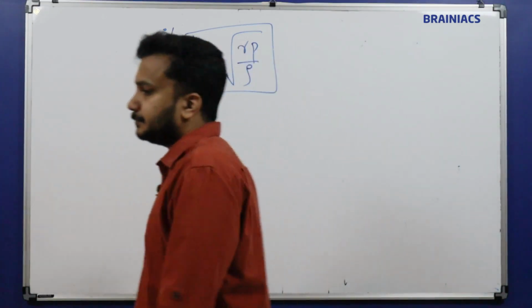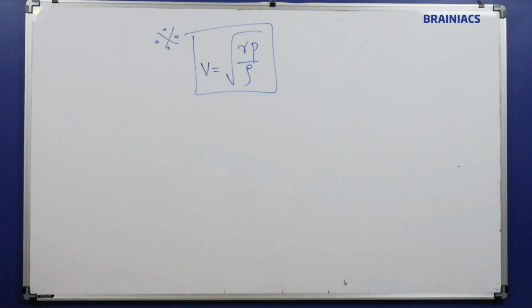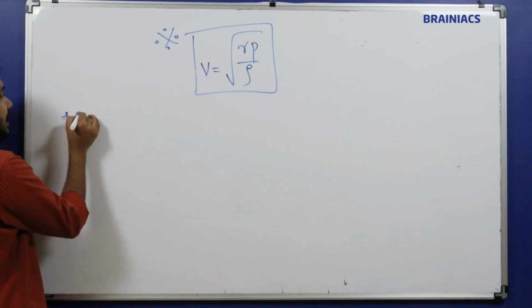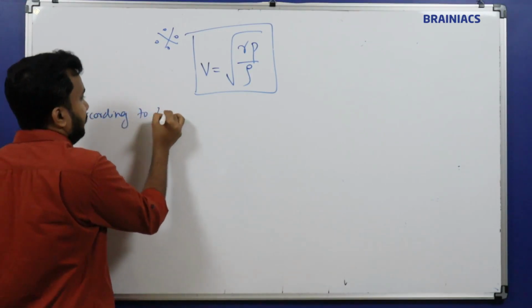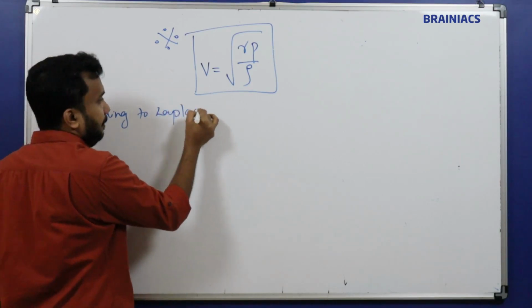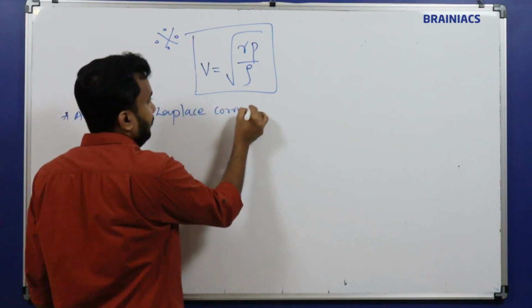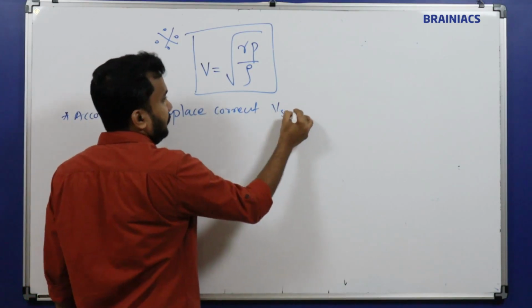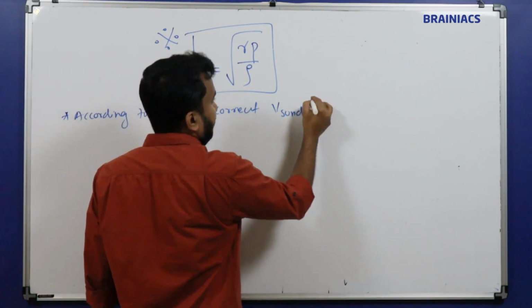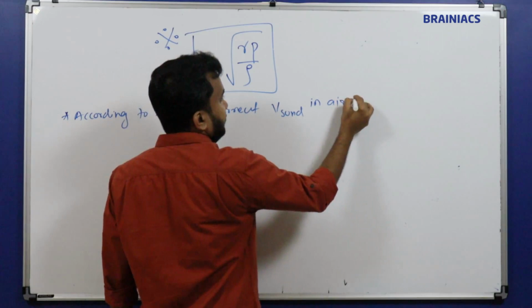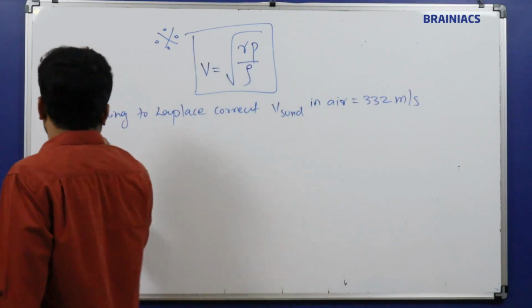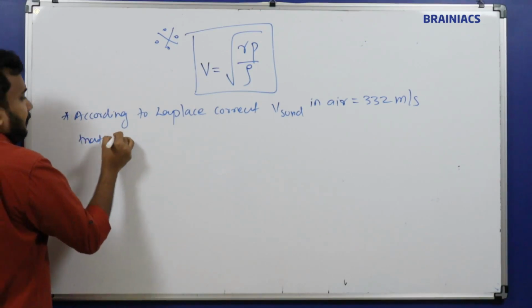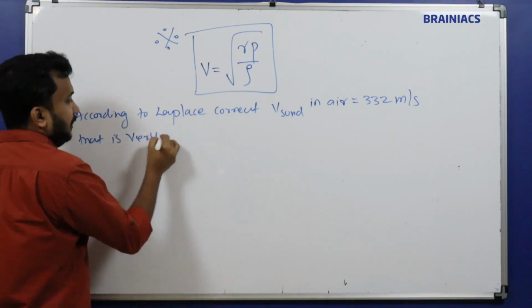Okay, now let's write according to Laplace correction, velocity of sound in air is equal to 330 meter per second. That is very closer to the practical value.